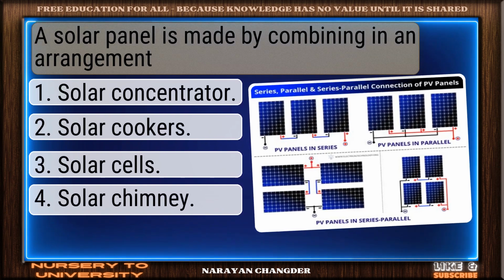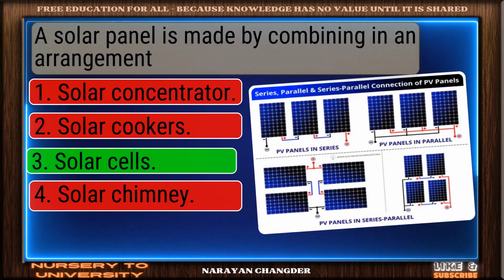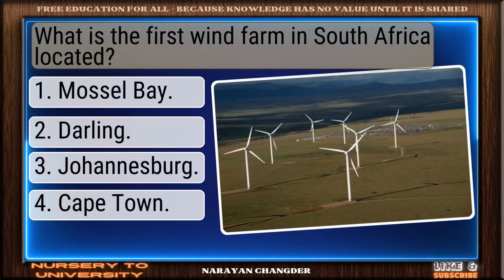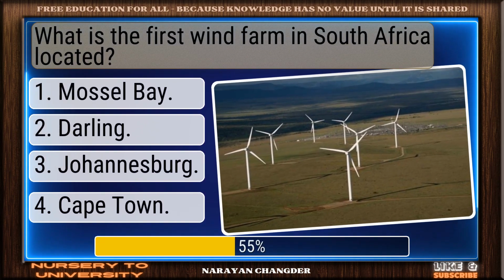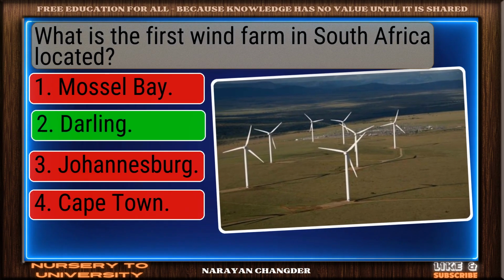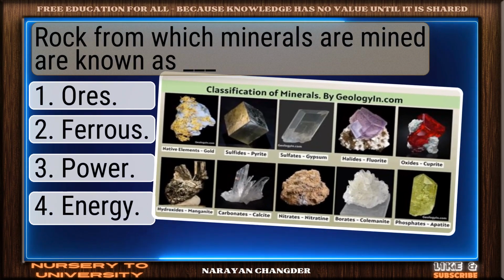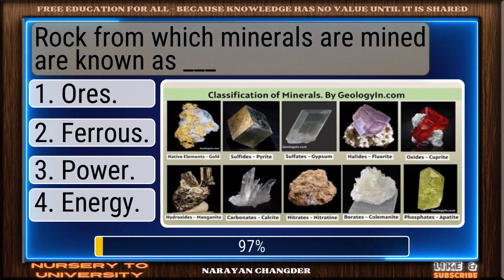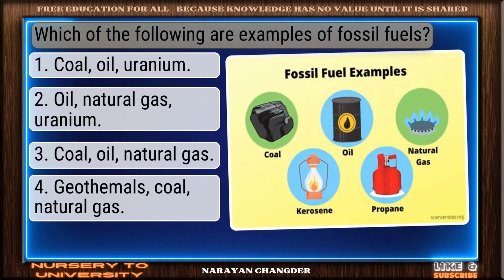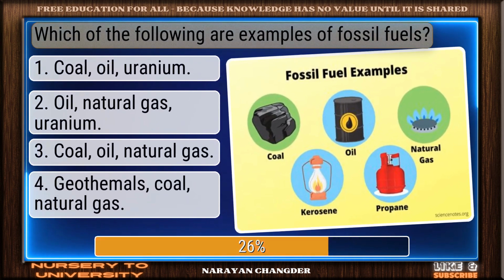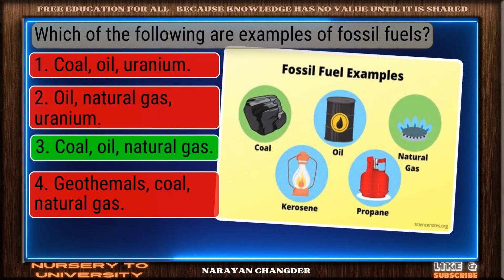A solar panel is made by combining ___ in an arrangement. Nice work. Solar cells fits perfectly. Where is the first wind farm in South Africa located? Correct. Darling is spot on. Rock from which minerals are mined is known as ___. Clear logic. Ore is sound. Which of the following are examples of fossil fuels? Right again. Coal, oil, natural gas is valid.